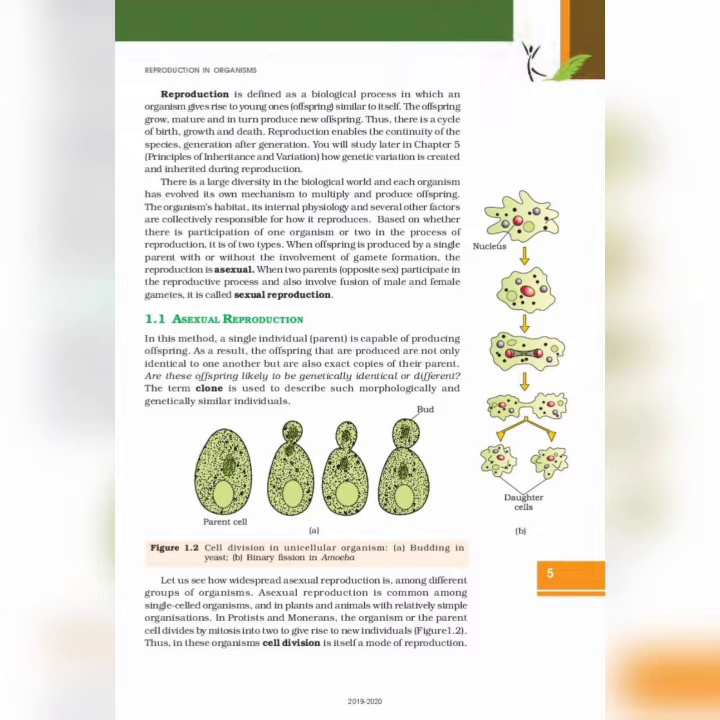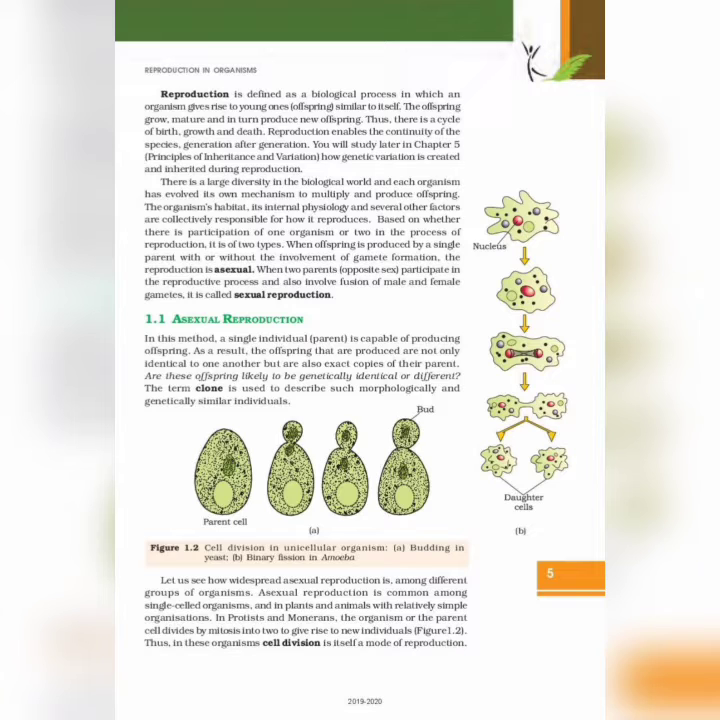Asexual reproduction. In this method, a single individual parent is capable of producing offspring. As a result, the offspring that are produced are not only identical to one another but are also exact copies of their parent. Are these offspring likely to be genetically identical or different? The term clone is used to describe such morphologically and genetically similar individuals. Let us see how widespread asexual reproduction is.